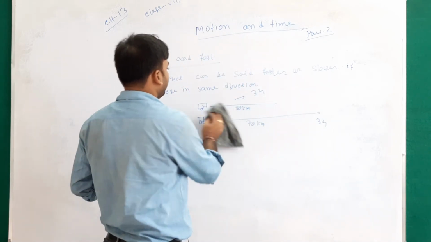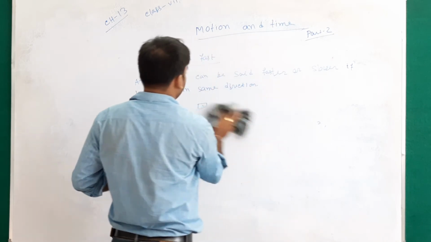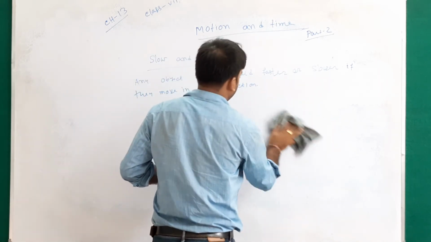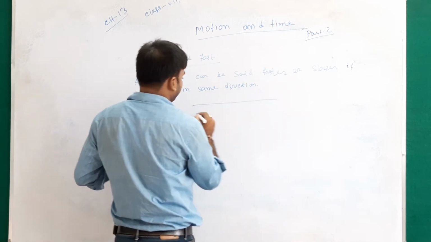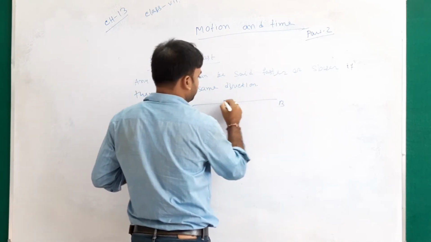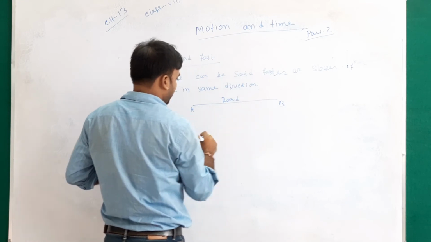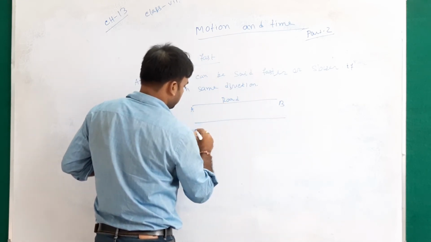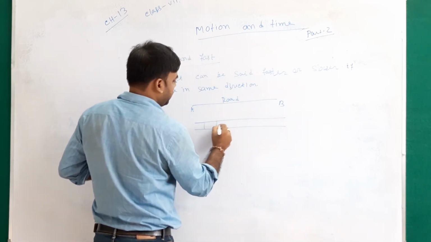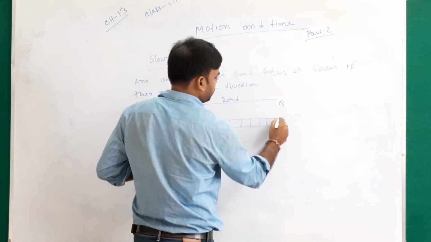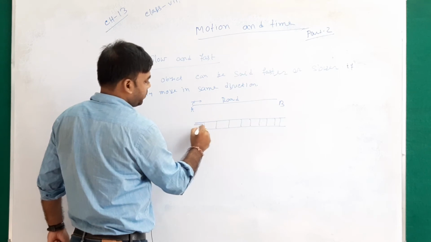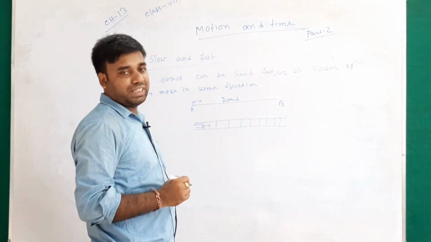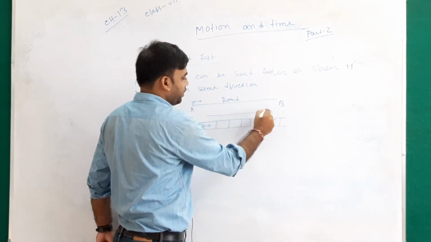Another example: these two paths A and B, one is a road and the other is a rail track. A cycle and a train are moving in the same direction, along this direction.